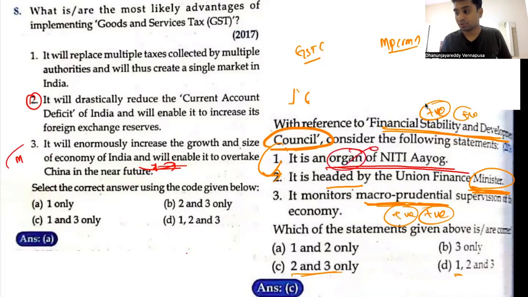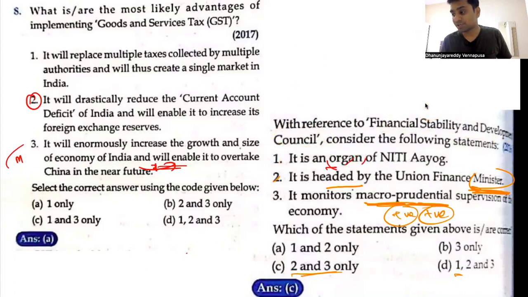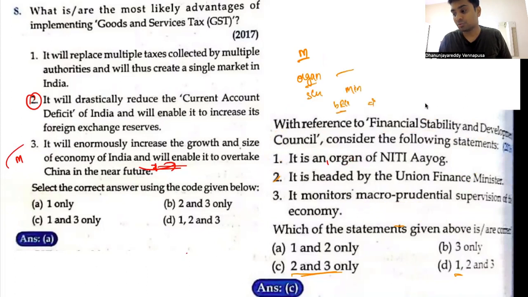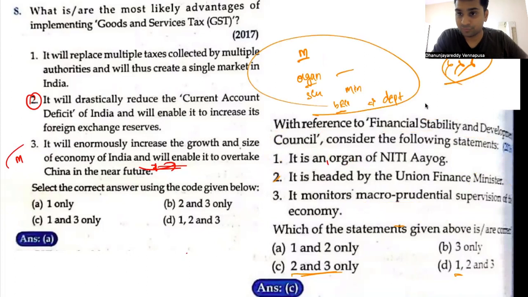So remember, these types of statements will be wrong in UPSC in the majority of the times. What statement? If they give a statement saying that this is an organ of this commission, or this is the scheme of this ministry, this belongs to this department, majority of the times they will be wrong. This is one blind technique that you have to follow.